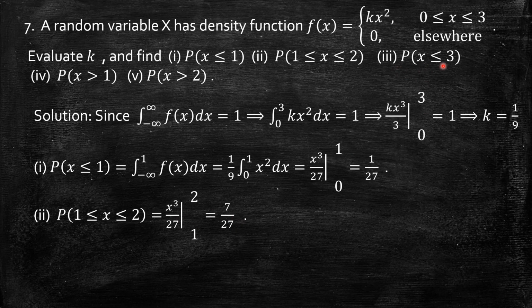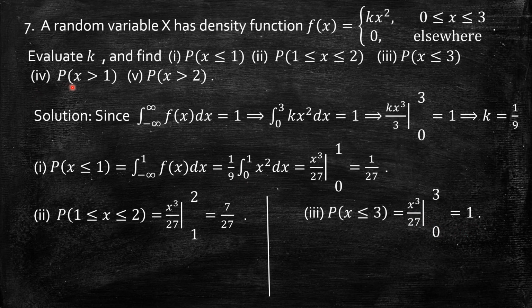What about the probability of x less than or equal to 3? That means we have to integrate from minus infinity to 3. But minus infinity to 0, anyhow it is 0. So 0 to 3, which means the full interval. So obviously we should get 1. It gives the total area under the curve. So what is the function here? x square by 9. The integral of x square by 9 is x cube by 27. Upper limit 3 cube, 27, minus lower limit 0, 27 minus 0, 27 by 27. As expected, the answer is 1.